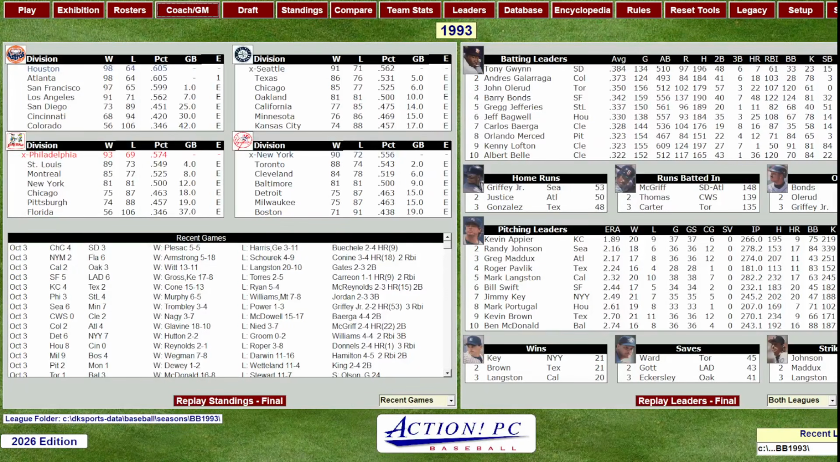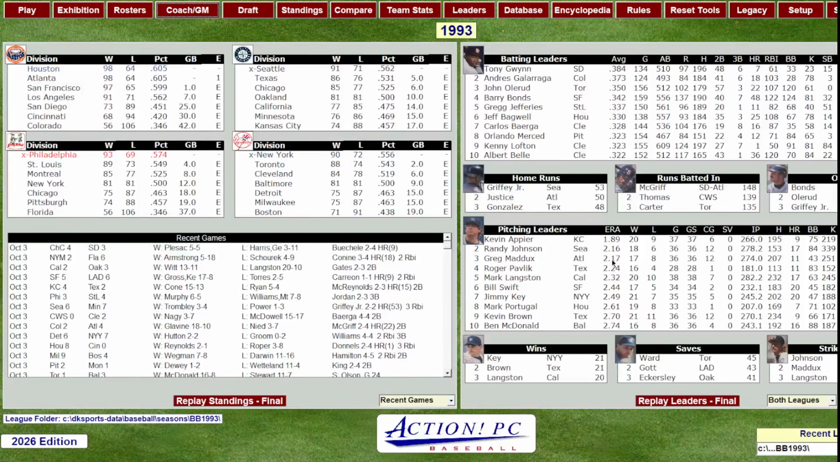Looking at the standings, Tony Gwynn, your league leader in hitting at .384. Ken Griffey, the home run leader at 53. RBI leader McGriff at 148. Bonds with his OPS of 1.16. Pitching leader Kevin Napier had a 1.89 ERA, and he won the ERA crown for the American League. These stats are combined, American and National.